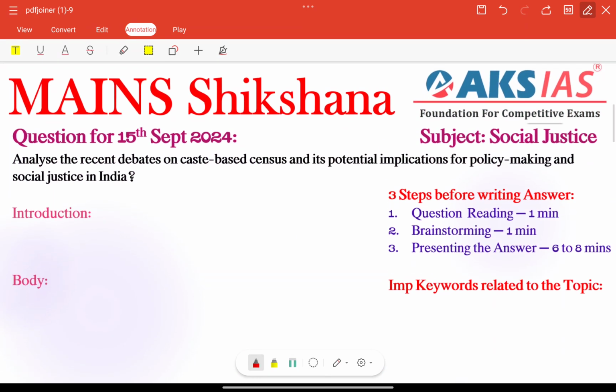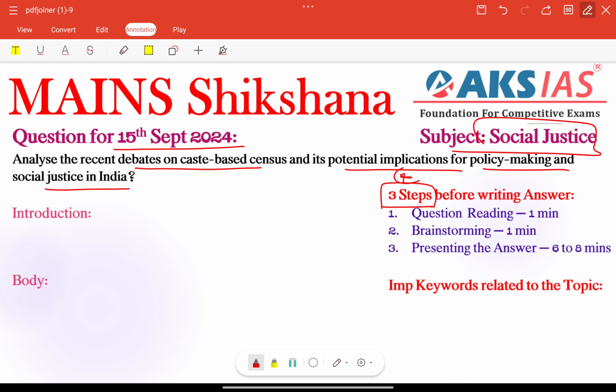So, the Mains related subject, Social Justice, question for 15th September 2024: Analyze the recent debates on caste-based census and its potential implications for policy making and social justice in India. Before going to write our answer, we need to follow different techniques here, three steps before writing an answer. First step is question reading.